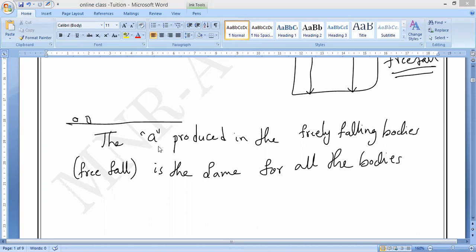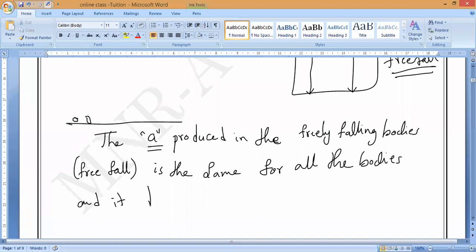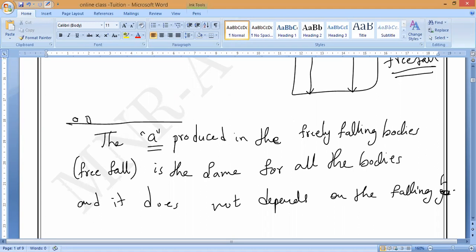So, the acceleration produced in freely falling bodies is the same for all the bodies, and it does not depend on the mass of the falling body. Do you understand, guys? That you should remember. Is it okay, Pradosh?